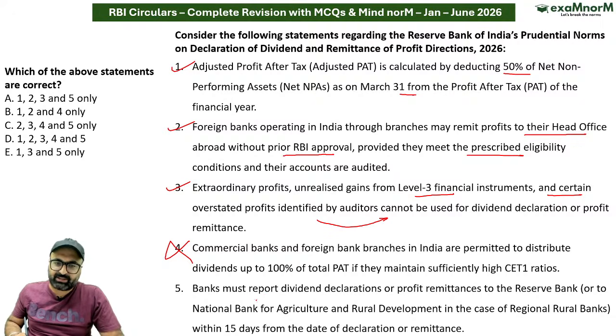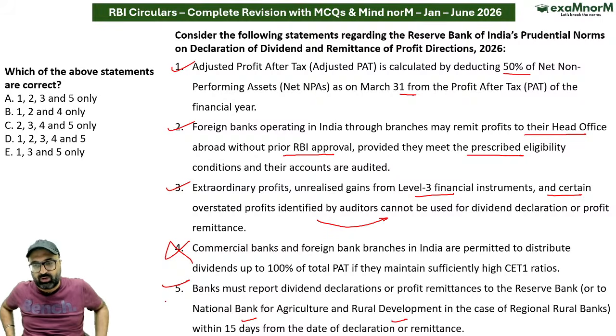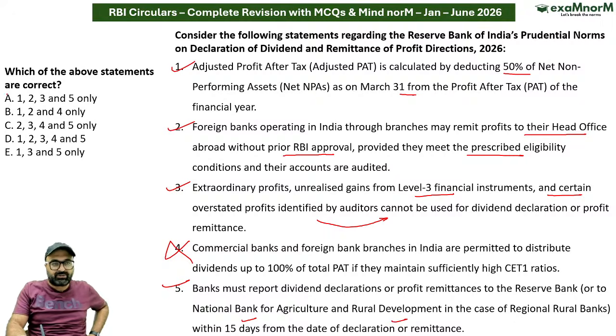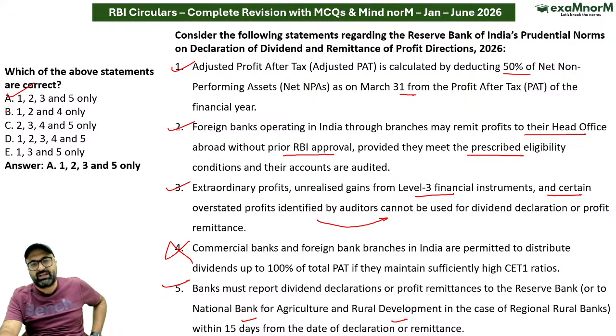उससे ऊपर तो जा ही नहीं सकते. Banks must report dividend declaration or profit remittances to RBI or NABARD in case of RRBs within 15 days from the date of declaration or remittance. This is correct. बैंक को रिपोर्ट करना होगा कि हमारा डिविडेंड डिक्लेरेशन कितना है या हमारा प्रॉफिट रेमिटेंस कितना होगा. If you are a foreign bank within 15 days, this is correct. So answer to this particular question is going to be A statement.